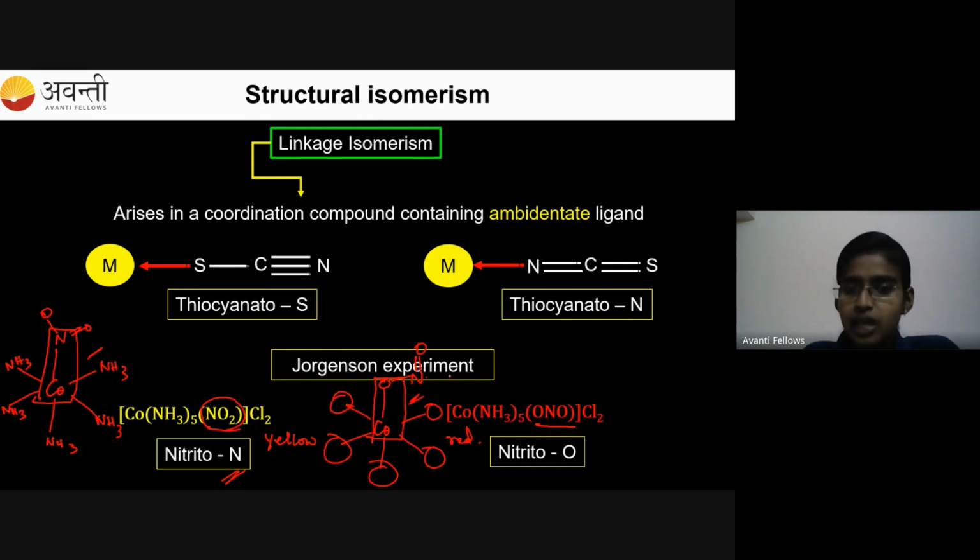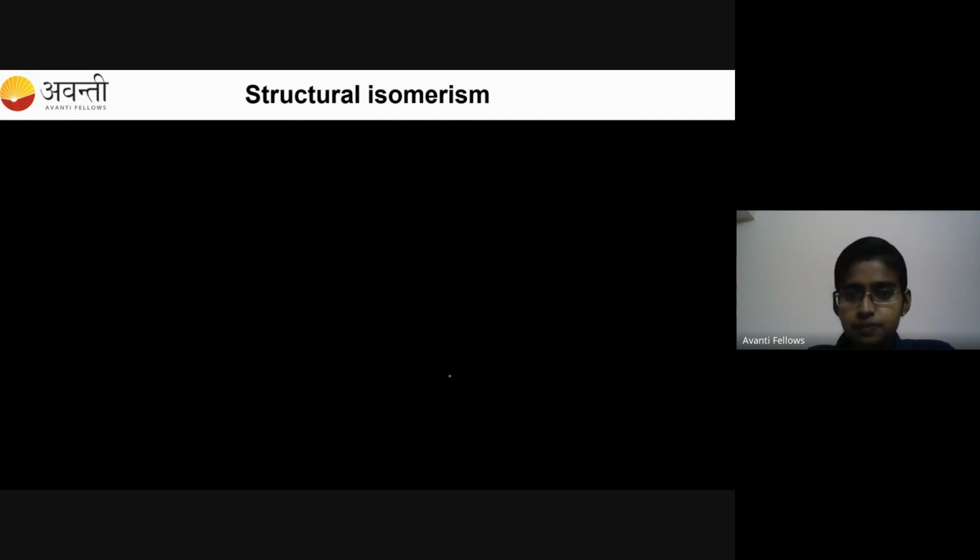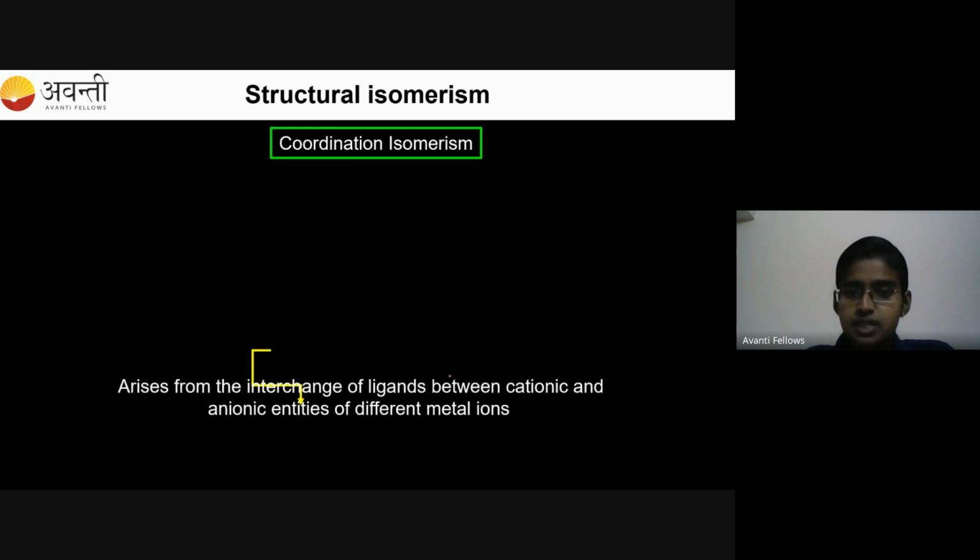So NO2, ONO, and SCN, NCS, all these are ambidentate ligands, which have more than one donating site. So they will exhibit linkage isomerism. The linked atom will be different. Now coming to the second isomerism, which is coordination isomerism.